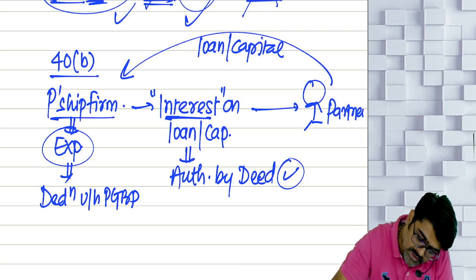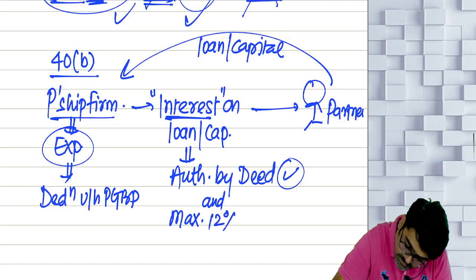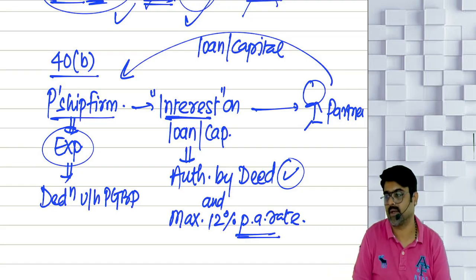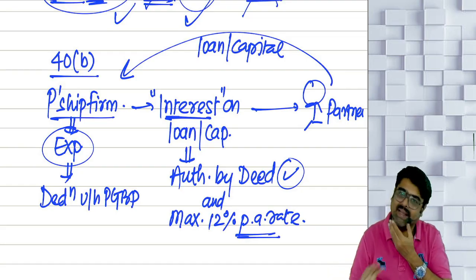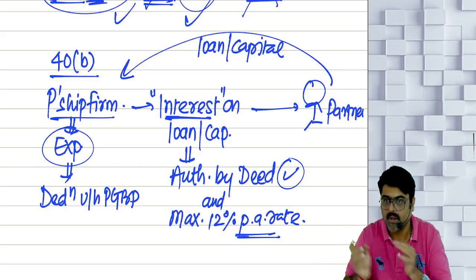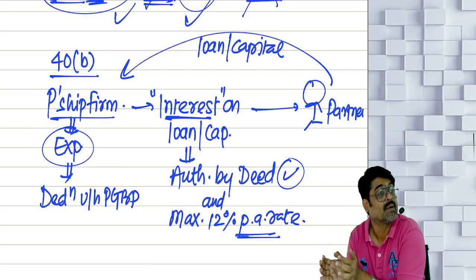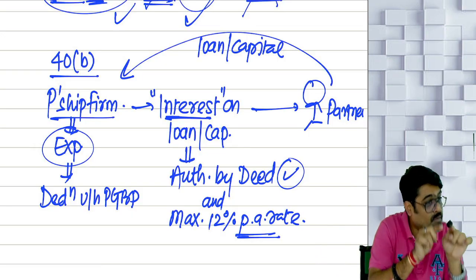So the interest must be authorized by the deed and should be at a maximum of 12% per annum. Any excess interest paid by the firm over and above 12% will not be allowed as a deduction from the profits of the partnership firm.